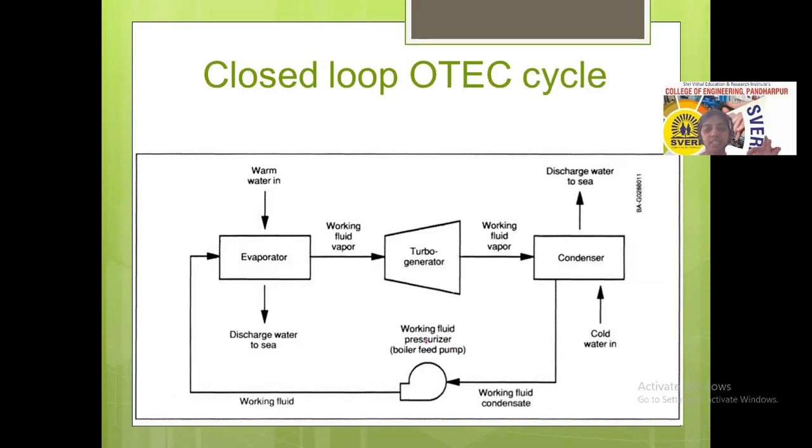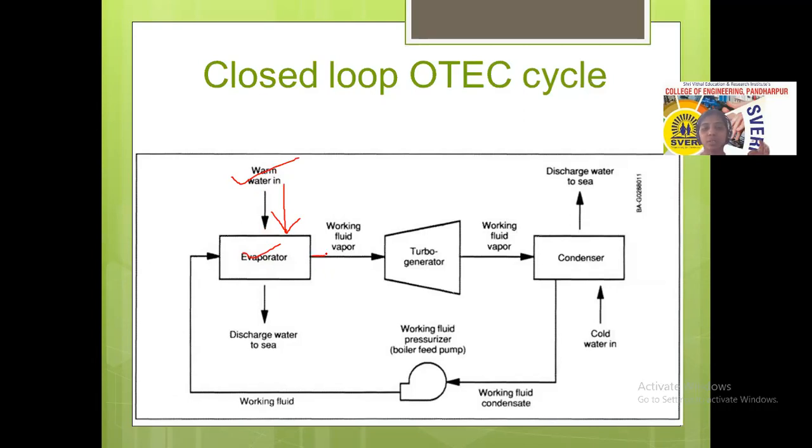Okay, in the image you can see the evaporator is connected here. The evaporator is nothing but a heat exchanger. In this evaporator we are exchanging the heat. That means the warm water is inserted in the evaporator here, and the heat energy of that warm water is transferred to the fluid. Which type of fluid?